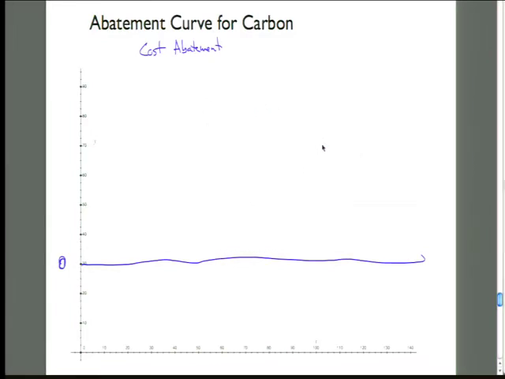Abatement, there's a lot of things that have negative costs that could reduce carbon. And that's a curious thing that we don't expect to happen out of this curve, but there's a whole bunch of efficiency measures that will pay off in the long term, and we don't actually need to subsidize them. We just need to figure out how to get people to adopt them.